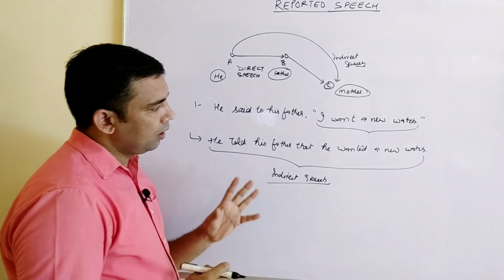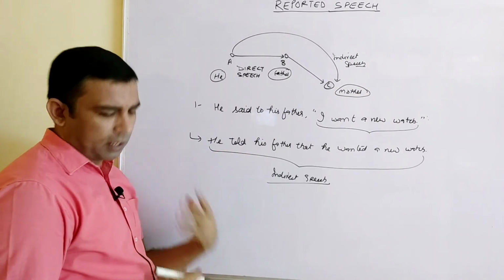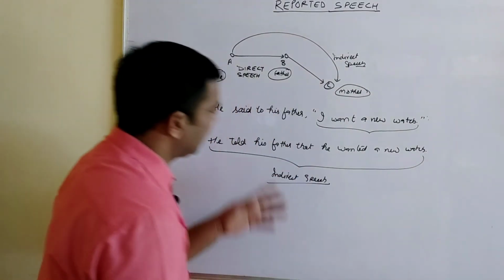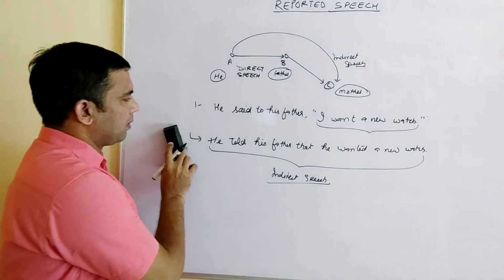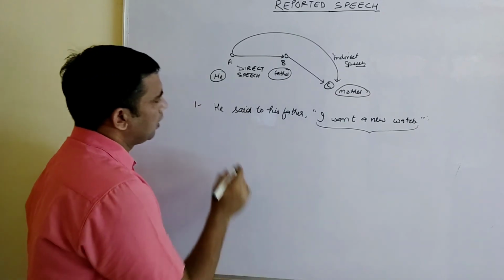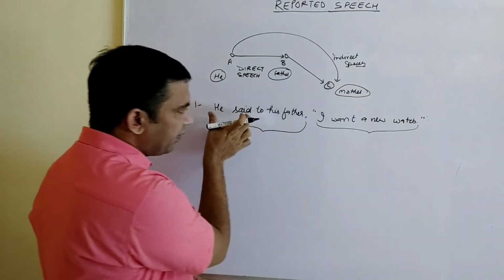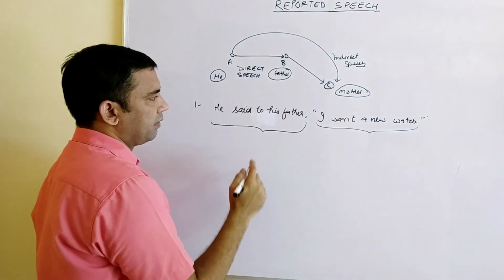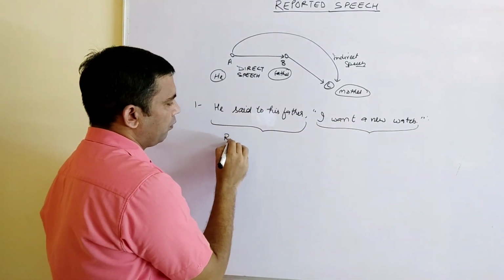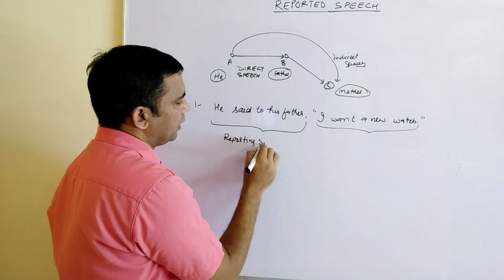Clear? After this, now I am coming to the parts of this sentence. Just to tell the parts, I will use the indirect one only. The part out of inverted commas is called the reporting speech.